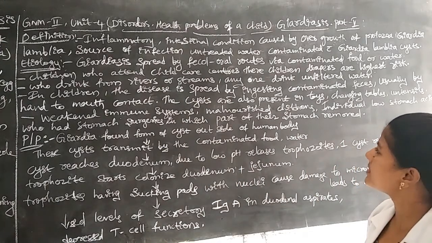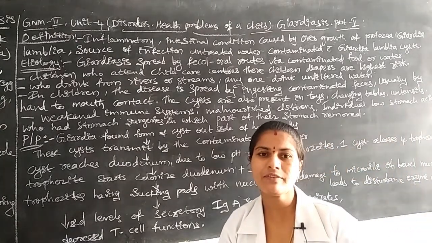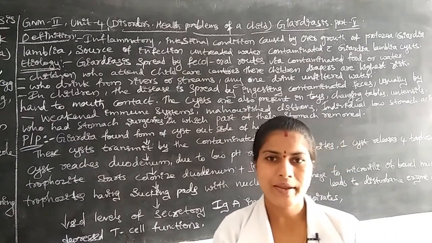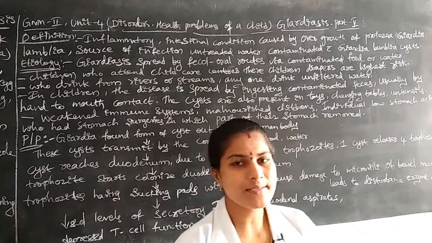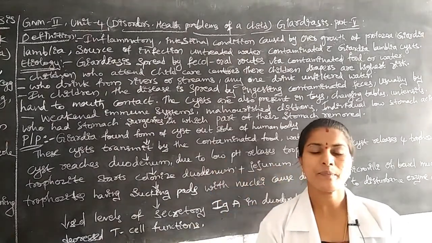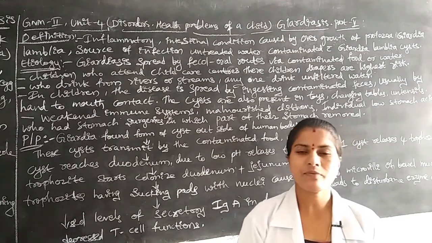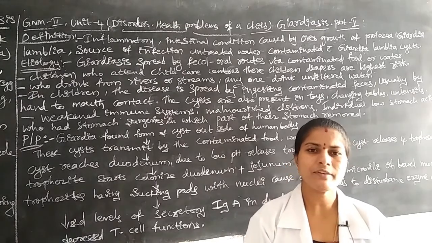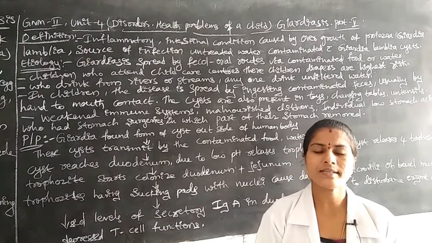Next, the cysts are also present on toys. Sometimes kids play with toys, benches, tables or utensils. What happens is the child will get infection with the Giardiasis disease condition.